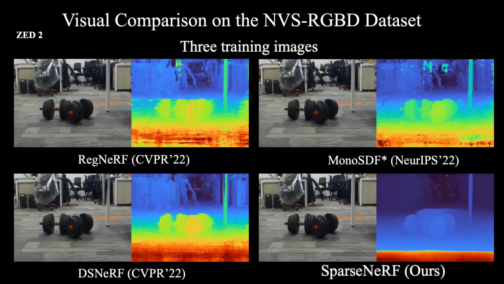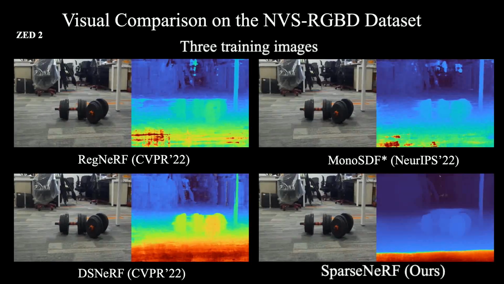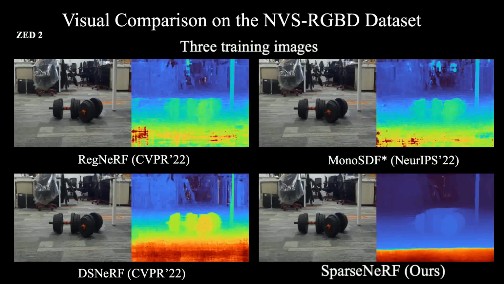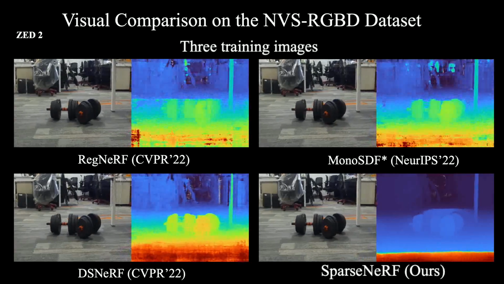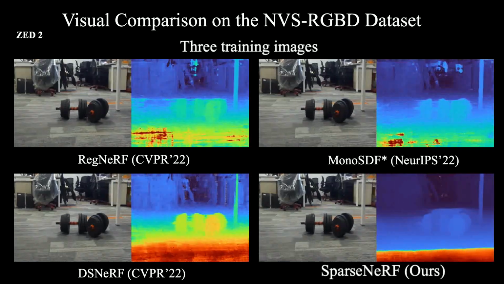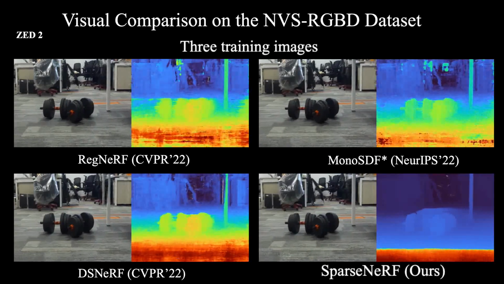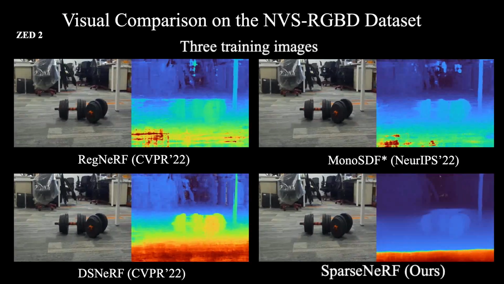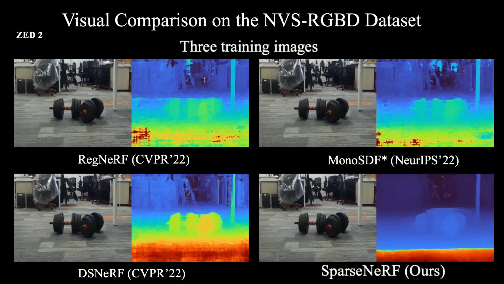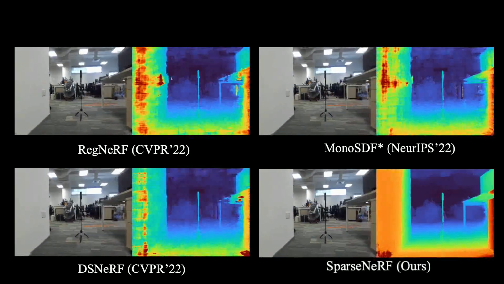We first consider the Z2 depth sensor. We compare three methods, including regular NeRF, mono SDF, and DS-NeRF. Among them, mono SDF is originally designed for surface reconstruction. We implement mono SDF to NeRF. We can see that our SparseNeRF yields better performance for novel view synthesis. We visualize more scenes.